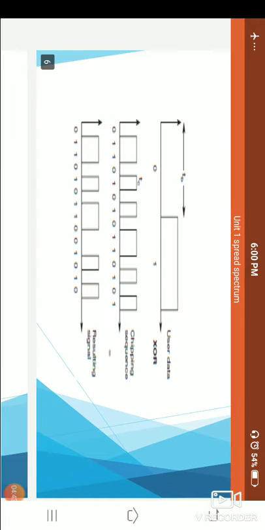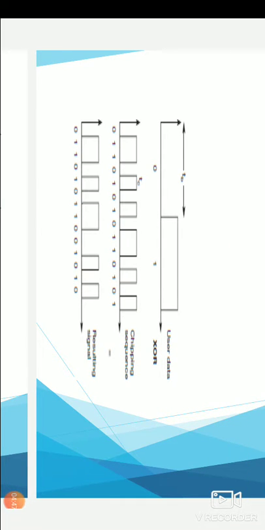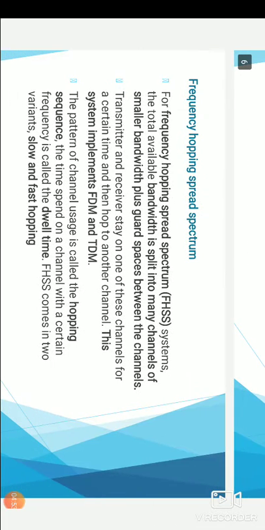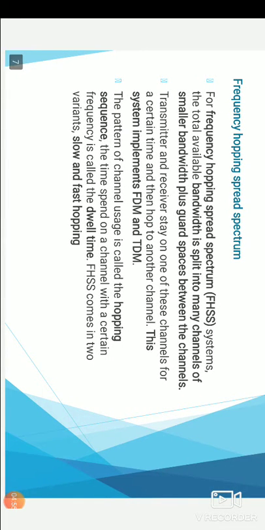and this is a user bit or user data, that is TB. It is XORed with the chipping sequence. This is the chipping sequence given, and the resulting signal is obtained here. Then, frequency hopping spread spectrum.